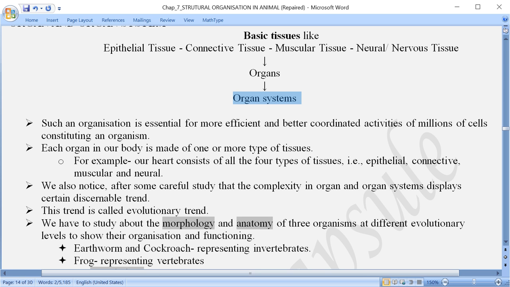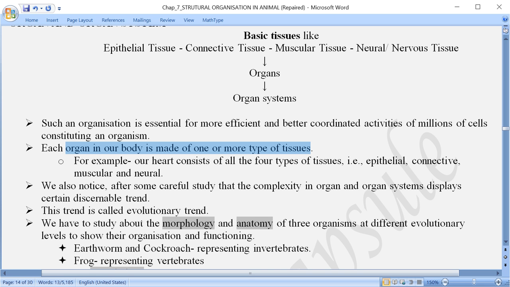And that is why each of these organs has been formed by the coordination or combination of different tissues. Each of these tissues first forms an organ, and organs again form an organ system, and as a result of that an individual organism body is formed.